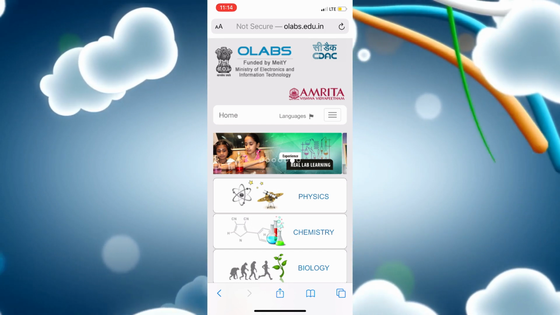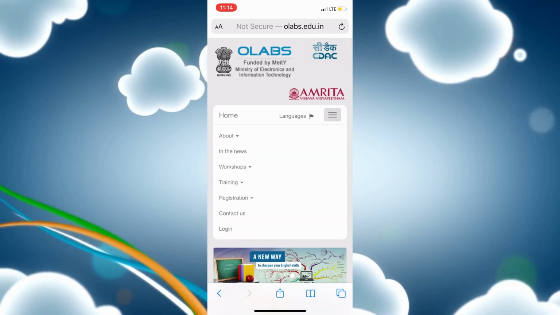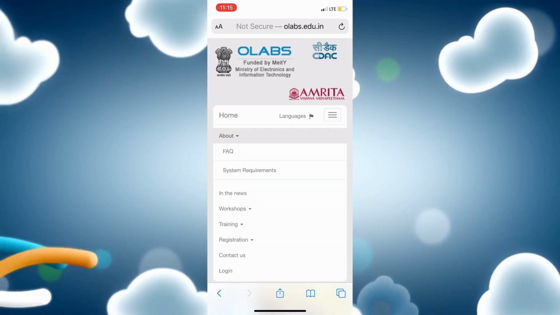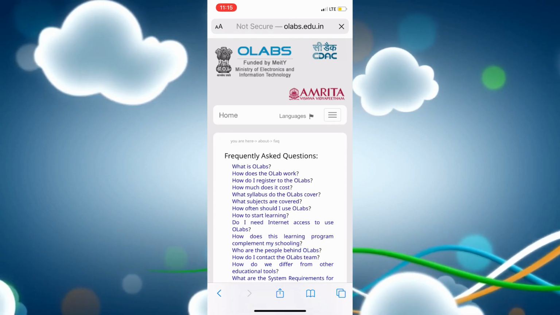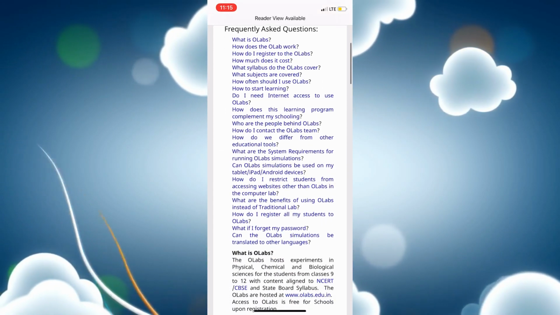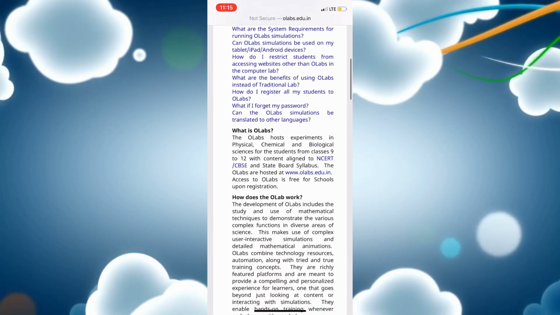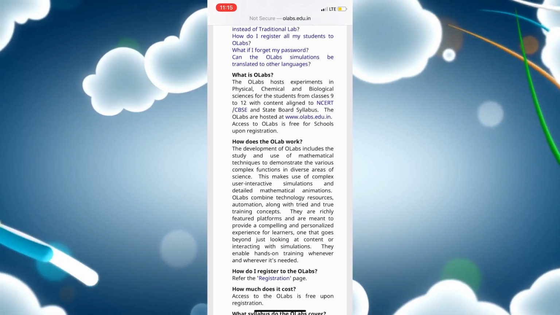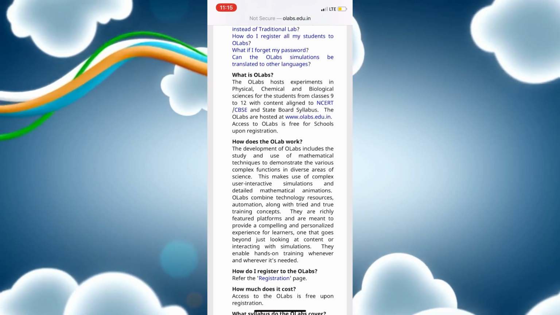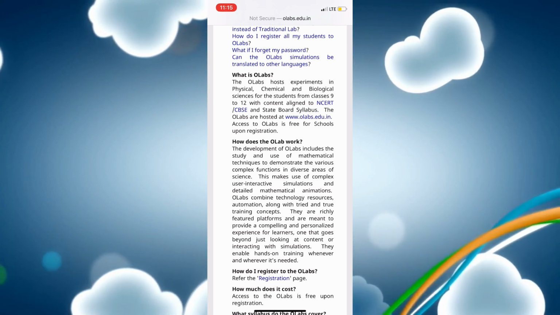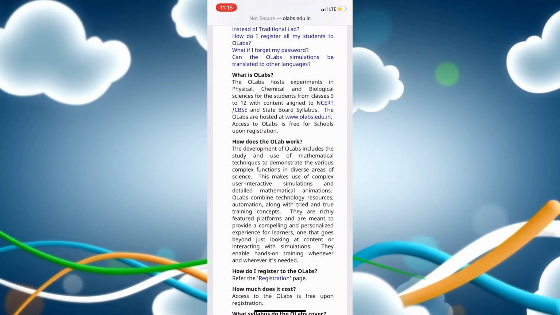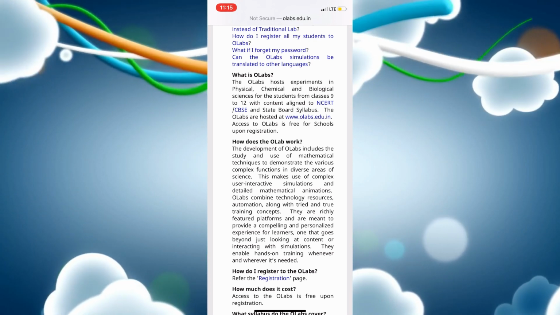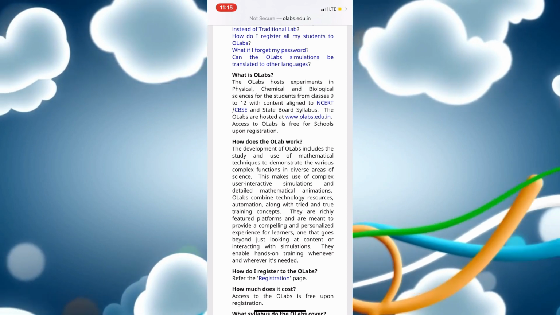For that, you can just click on this bulletin button. About FAQ is basically frequently asked questions. Here you can see many questions are being asked, and for that OLabs is giving you a detailed answer. OLabs basically is a lab where you can see the experiments, whether it is from physics, chemistry, or biology.